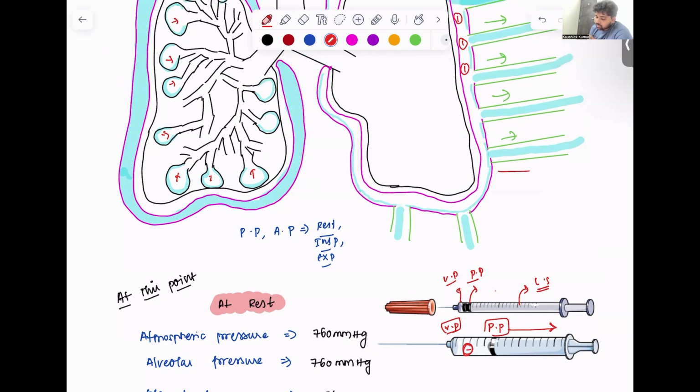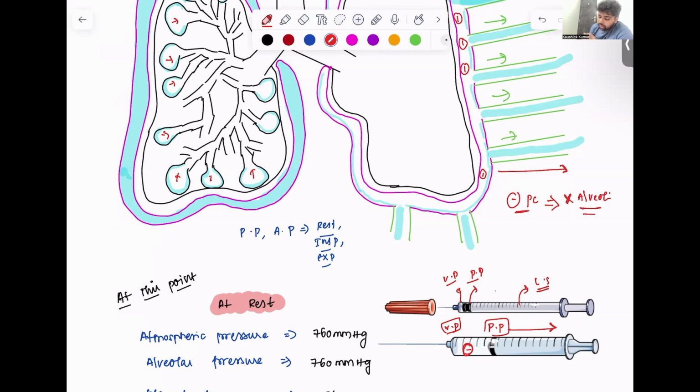Imagine the lymphatic system as a plunger, and it keeps sucking all this pleural fluid out of the pleural cavity, and because of this suction effect, a negative pressure gets created in the pleural cavity. So this negative pressure which gets created in the pleural cavity prevents the collapse of the alveoli.